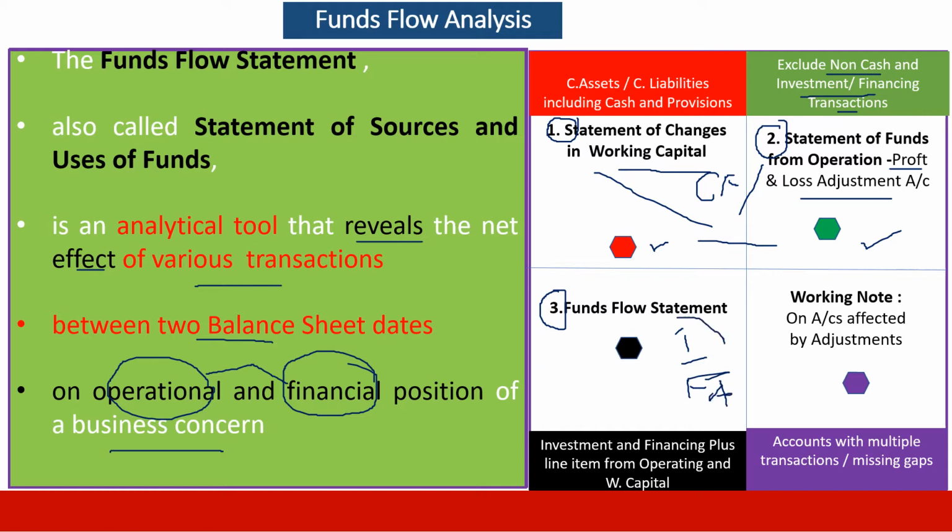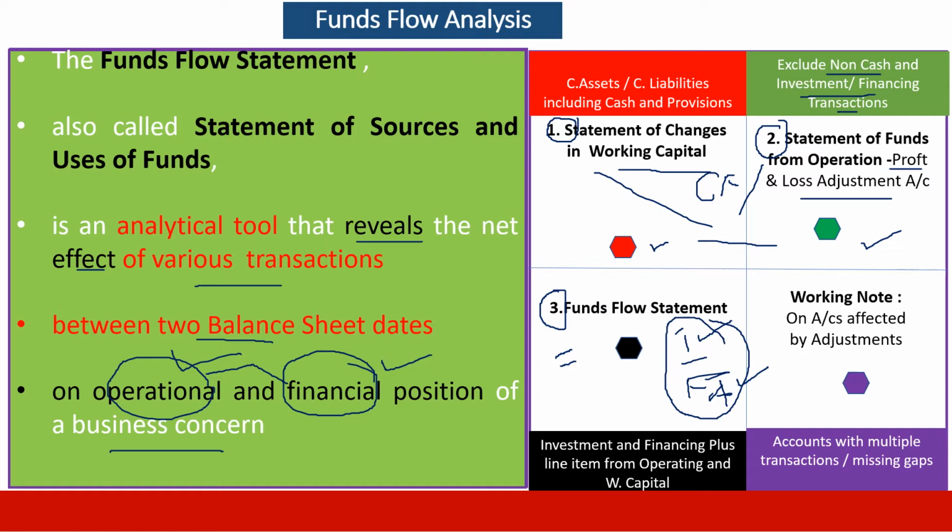Basically, it uses the same data and presents it in a different format, but its focus remains operations and finance, whereas cash flow splits between investment and financial activities. Funds flow clubs them together under a statement.